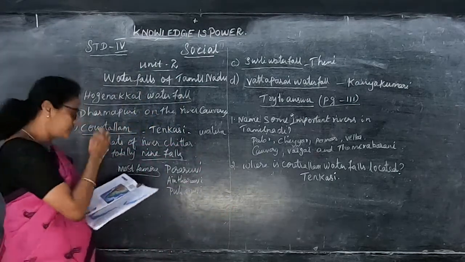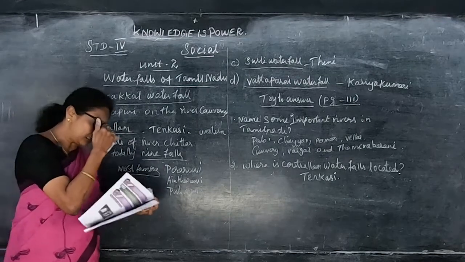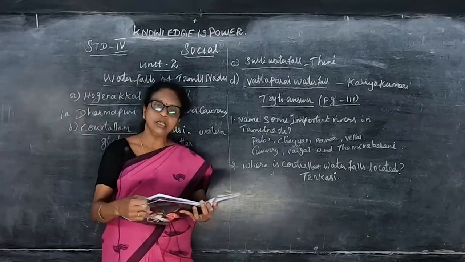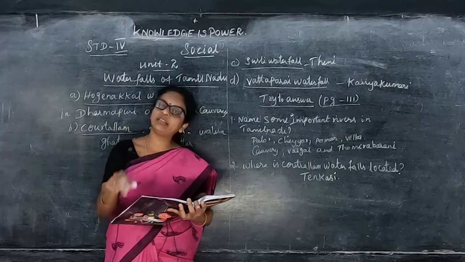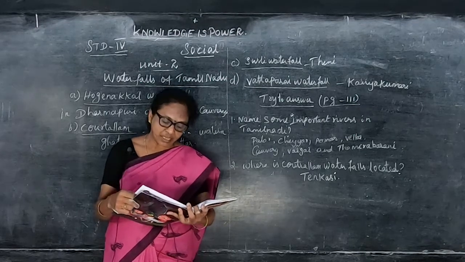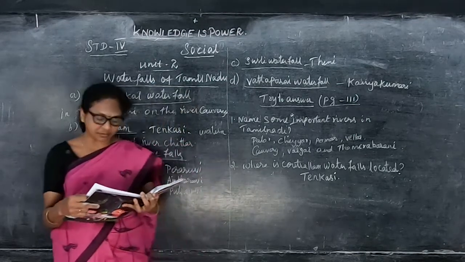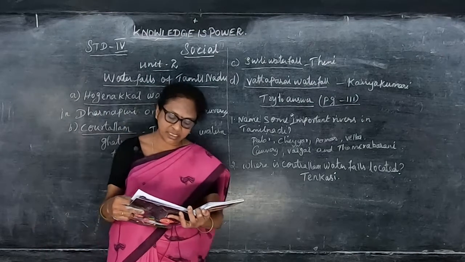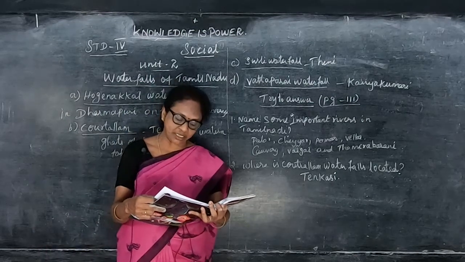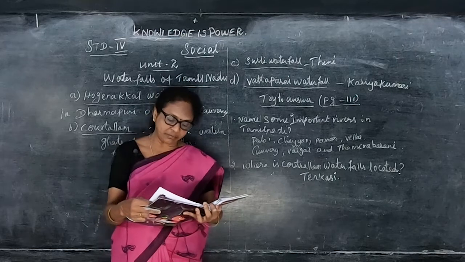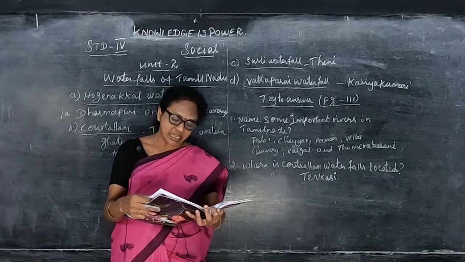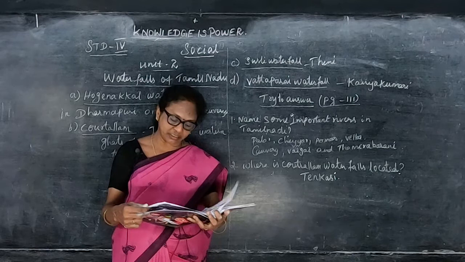Palar, Cheyyar, Pennar and Vellar form the northern plains, the middle river plain is from the Kaveri, and rivers Vaigai and Tamirabarani form the southern plains. River Cheyyar is the tributary of Palar.